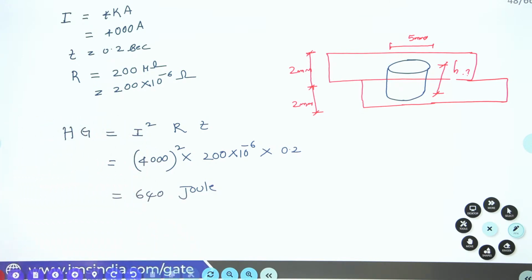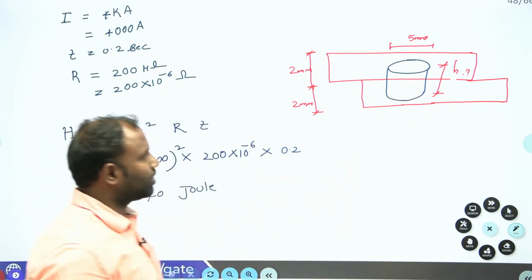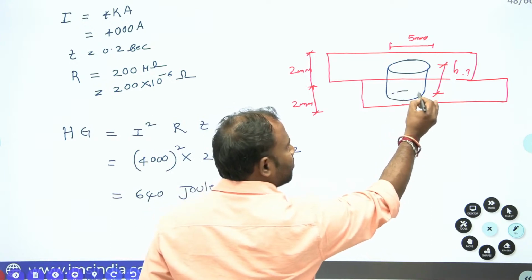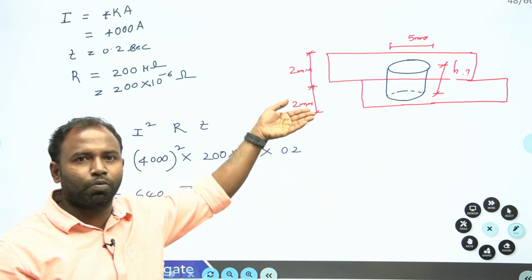Now 640 joules. Next is heat requirement. For forming this spot weld nugget, how much heat we require, that we are supposed to calculate.